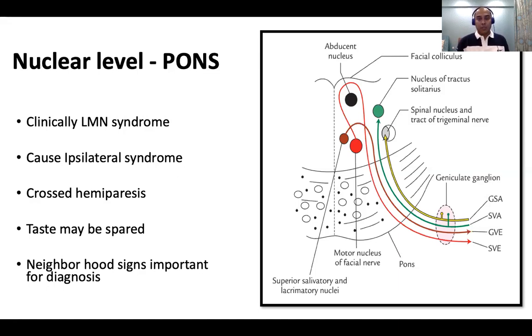Okay, so again, just to repeat, anything above the pons is supranuclear. They do not produce very severe weakness, they tend to produce minor weakness, and they control the finer aspects of facial movements. The upper part of the face is spared in a supranuclear or upper motor neuron lesion. In pons, it can be a very complete lesion. It can be half of the face, complete lesion, but usually the sixth or the fifth or the eighth or the nearby cranial nerves are affected in a case of a pontine lesion or a nuclear lesion.